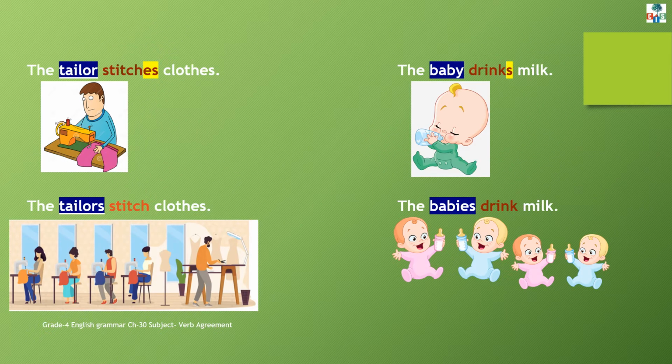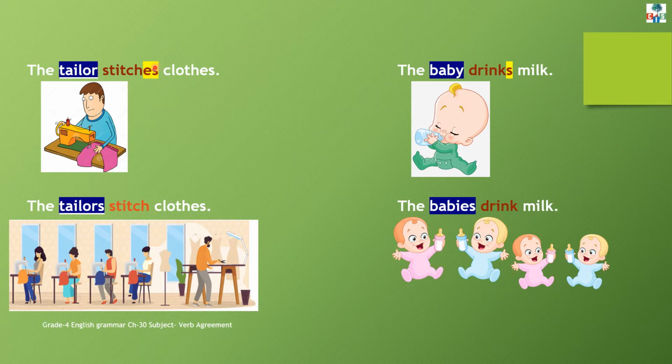Remember this thing, children, that if the subject is a singular noun or pronoun, we put s or es with the verb to agree with the subject. For example, the tailor stitches clothes. Now here, tailor is a singular subject. So, stitches is a singular verb.